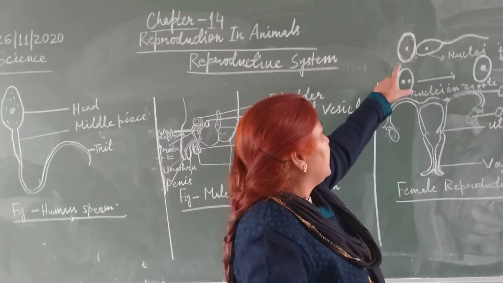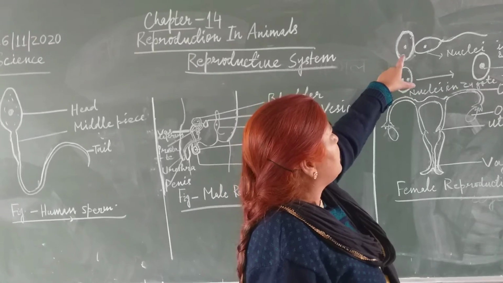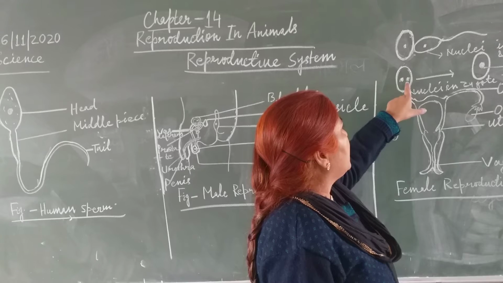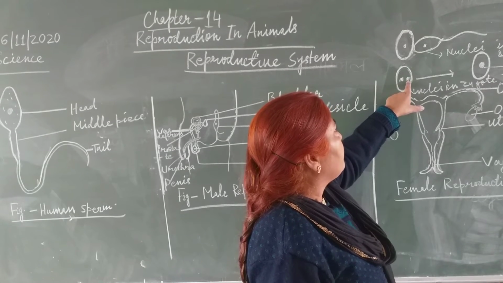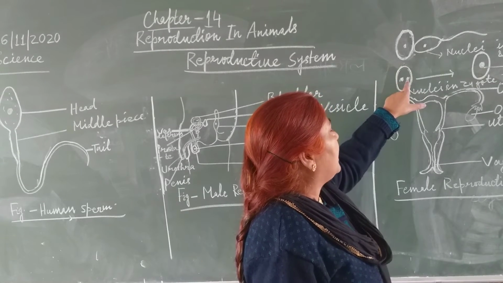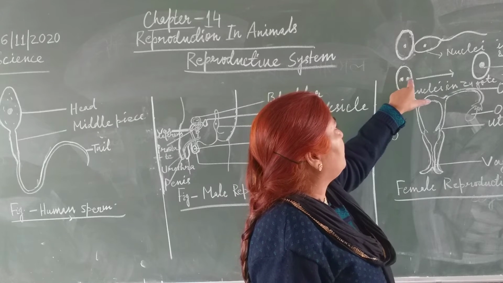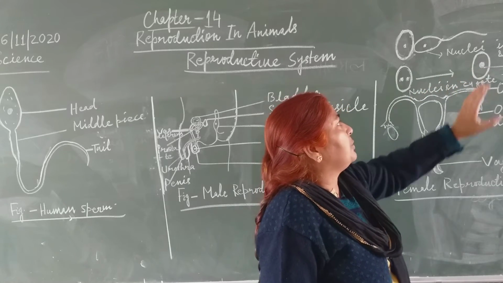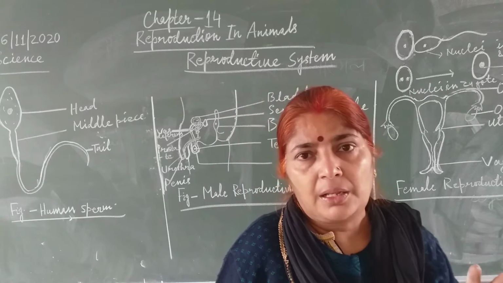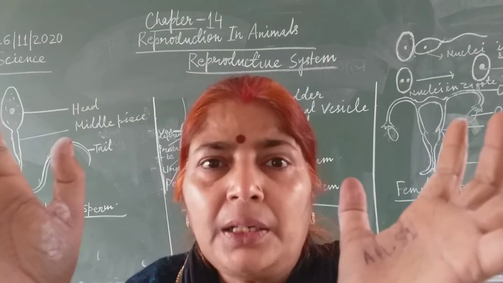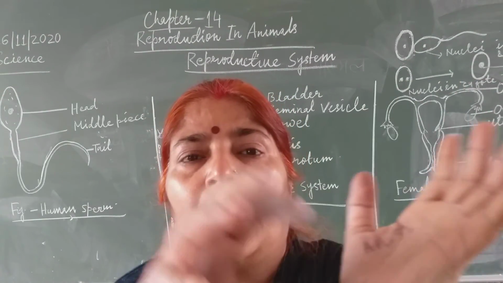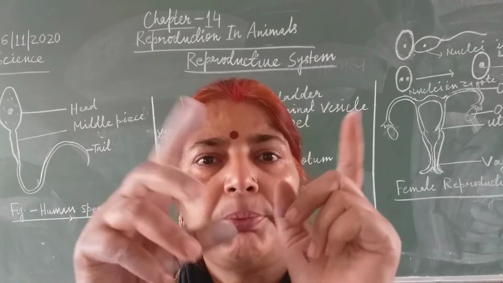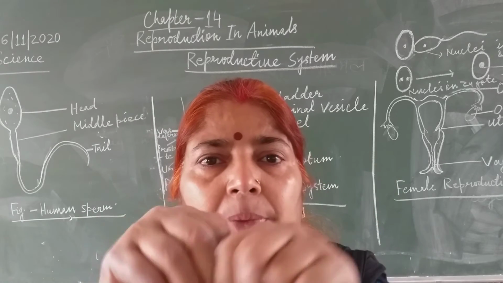You have seen children, during fertilization, this sperm gets fused with the ovum. So the nucleus of sperm and ovum is present in this zygote, and in this zygote there is fusion of the nucleus of sperm and ovum. In the zygote you see there is single nucleus. Now you will see children, the child has some characteristics of father and some characteristics of mother, because in the zygote there is nucleus of both male and female.